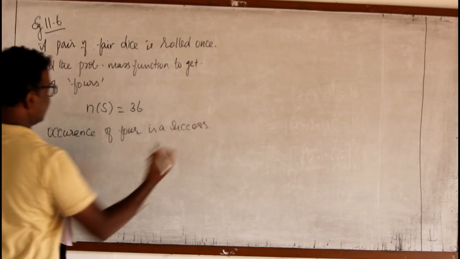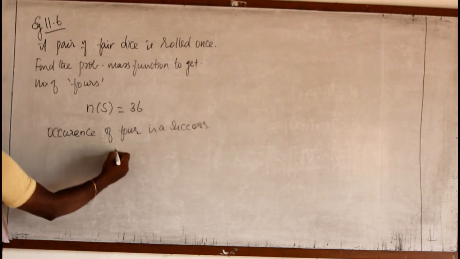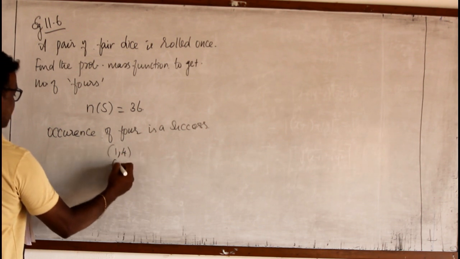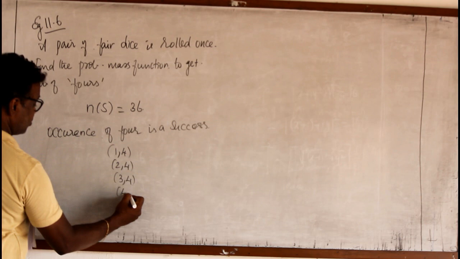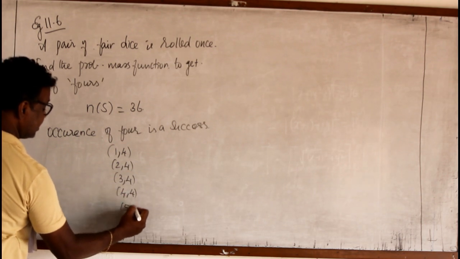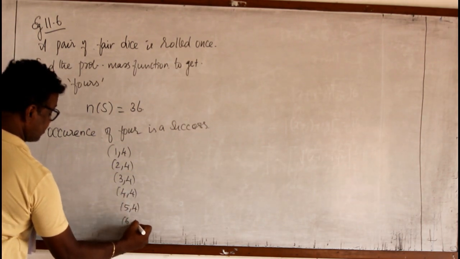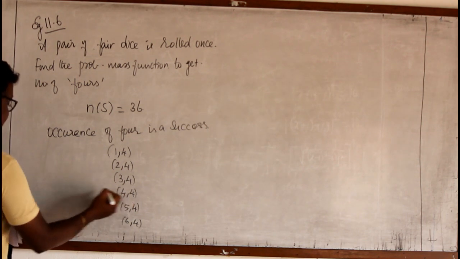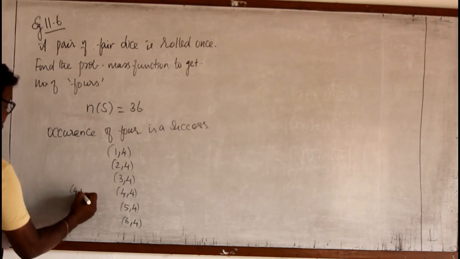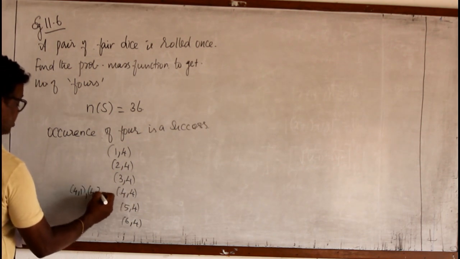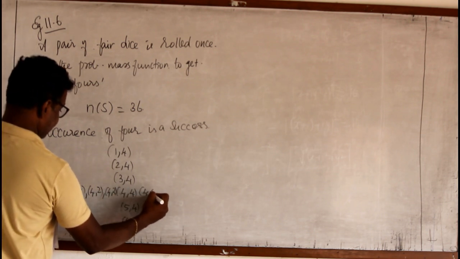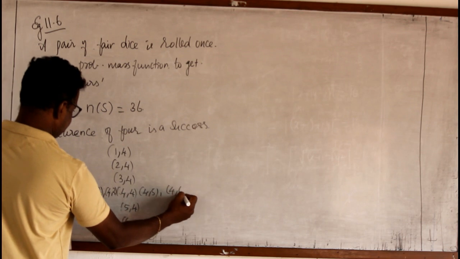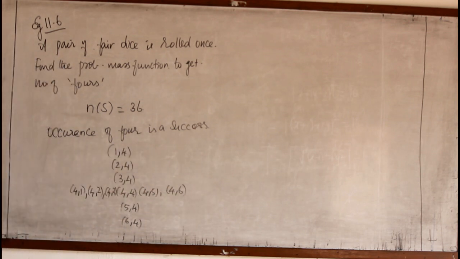How will we get the occurrence of 4? First maybe 1,4 or 2,4, 3,4, 4,4, 5,4, 6,4. Or from the other side 4,1, 4,2, 4,3, then 4,5, 4,6. These are the occurrences of 4 we have.